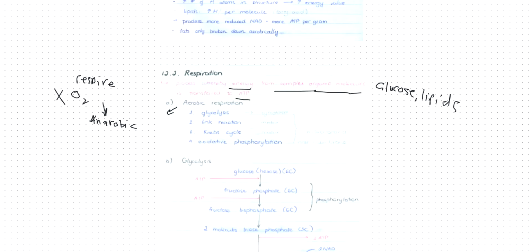So aerobic respiration has 4 different steps. There is glycolysis, which happens in the cytoplasm, the link reaction, which happens in the matrix of the mitochondria, and the Krebs cycle, which also happens in the matrix of the mitochondria. And then the last stage, which is the most important one, oxidative phosphorylation. This is the place where oxygen will come into play. And oxidative phosphorylation happens in the inner membrane of the mitochondria.